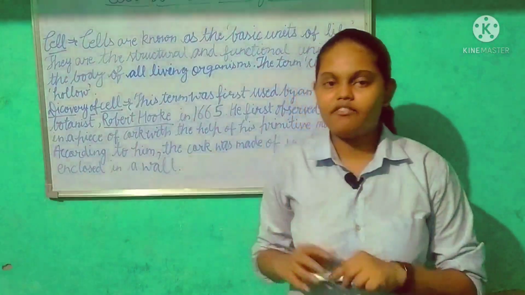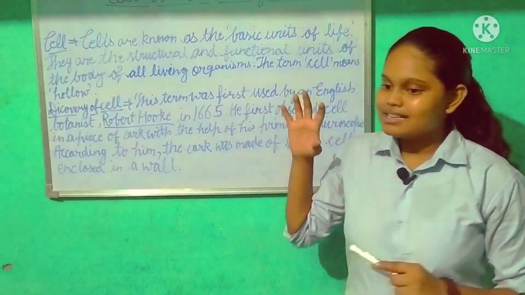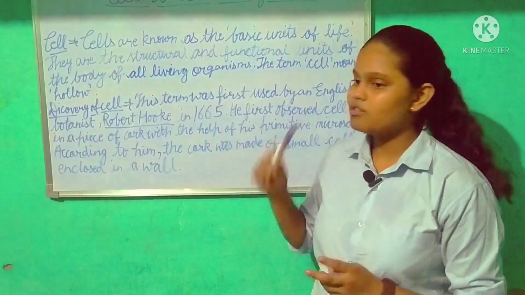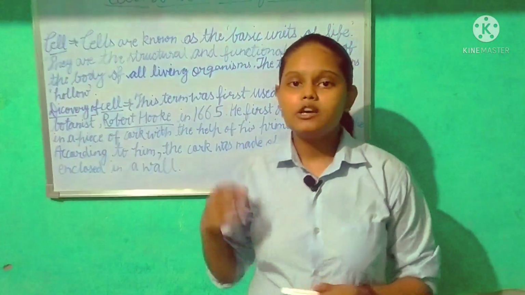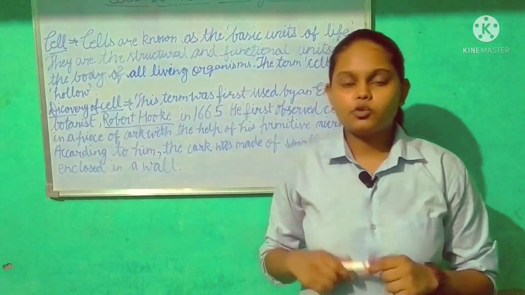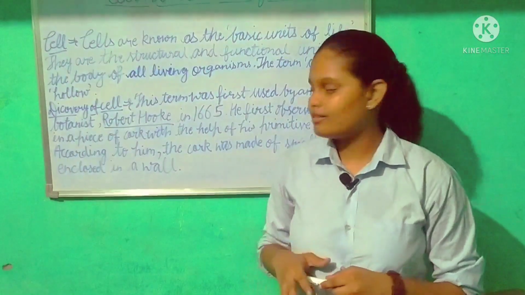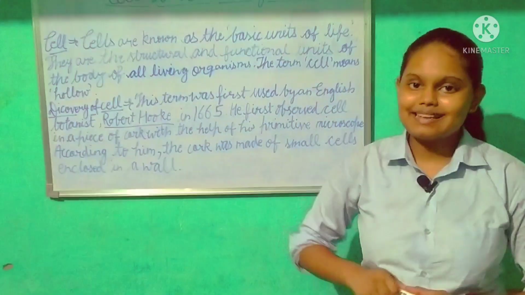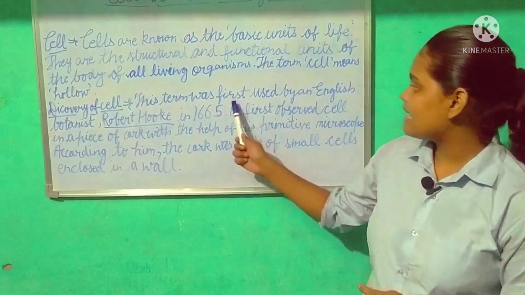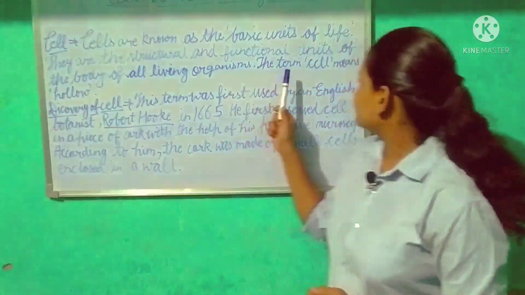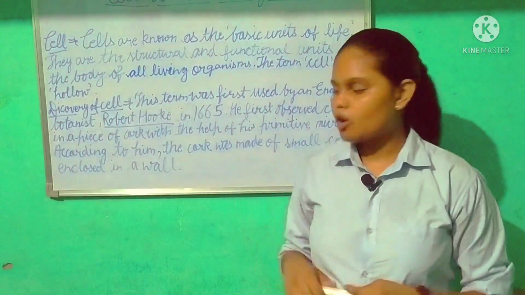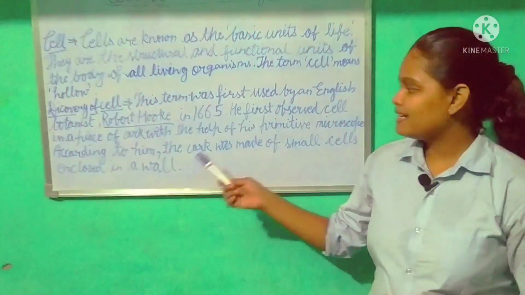Actually, he was examining a wooden piece. So what did he find in the cork? He found some patch-like structures present in it. When he looked through his magnifying glass, or his microscope, he found some patch-like structures present in the cork that he named cells. So he used this term, cell means hollow. He found this hollow-like substance in the cork, and from there he named it cells.